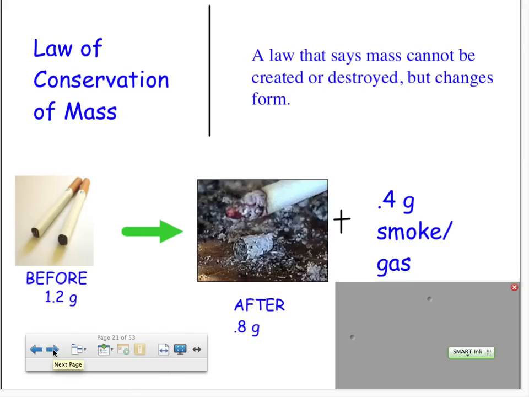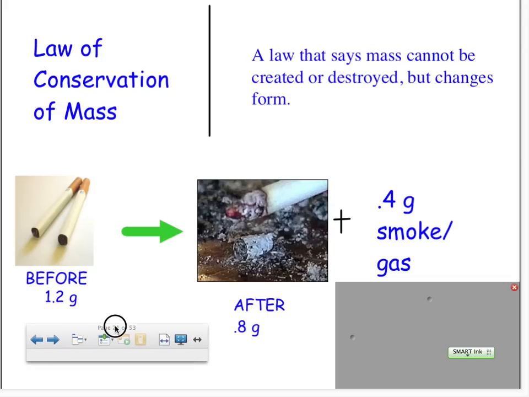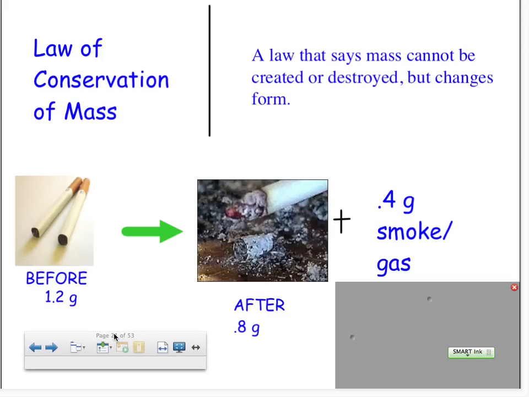So now that we have learned about physical and chemical changes, some examples of physical changes and chemical changes, and we also learned that no mass can be created or destroyed, I would like for you to do the handout that will be given to you, and please feel free to watch this video over again if you need some clarification, or if you're confused about anything, or if you just want to review a little bit more.